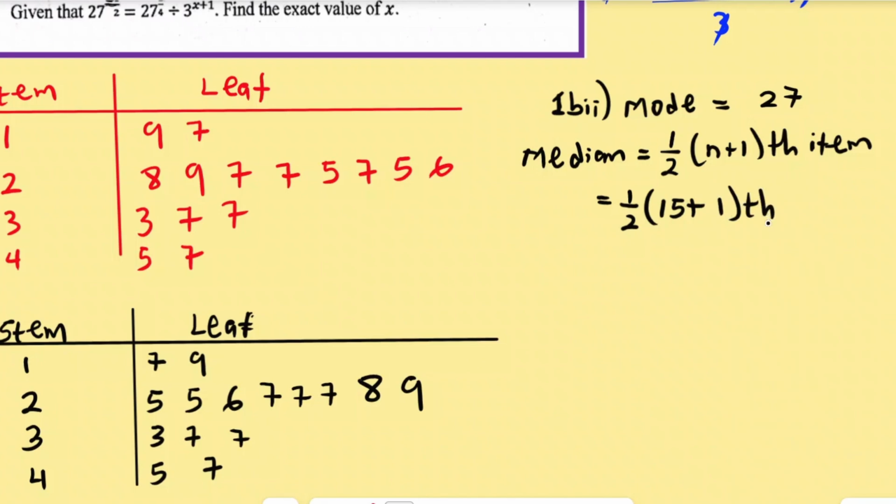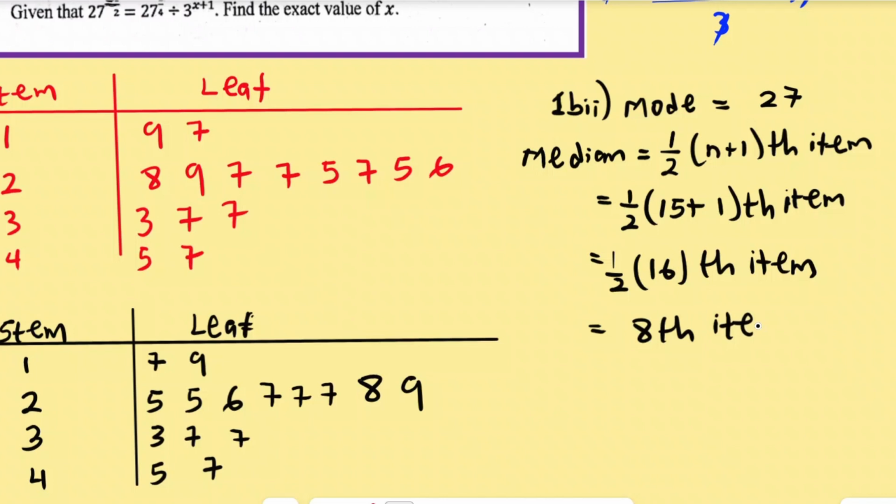This th here is talking about position. So half of 15 plus 1 is 16, th item. And half of 16 is going to be 8. So just attach this th, that's going to be the 8th item. So that is it. You have to know this formula. This is for odd data.